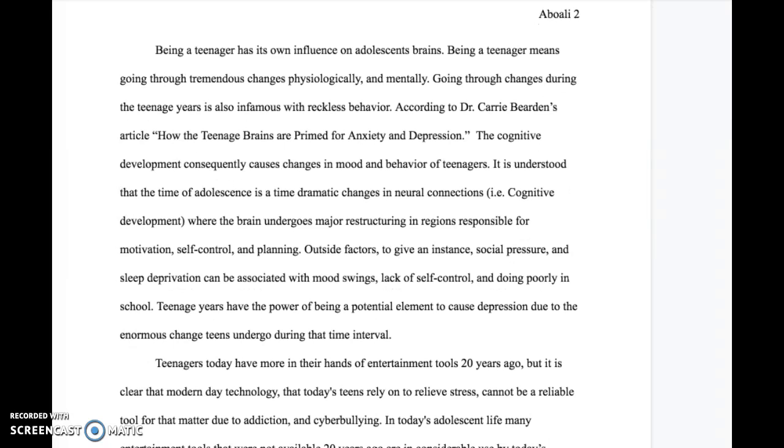Okay? All right. As we move on, your next topic sentence is okay. It could use a little bit of work. Being a teenager has its own influence on adolescents' brains. Being a teenager means going through tremendous changes physiologically and mentally. Another kind of grammar error here is when you have two series in a list. You do not need that comma before an and. You do not need this comma. You would only need it if you had physiologically, comma, mentally, comma, and something else. So this is okay because you're talking about the teenage brain. It's a decent topic sentence.